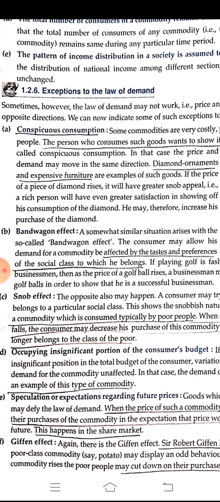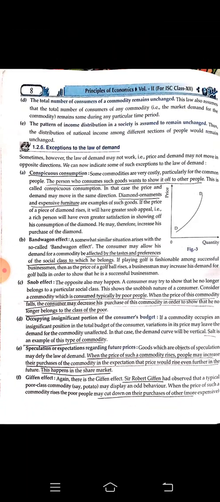We have associated a few products, companies, and brands with a higher class, and we think that if we start using them, we will also belong to that community. So in this regard, we will have an upward sloping demand curve. The demand for iPhones is really high, but just to show off, we can start buying those. It is the same matter as conspicuous consumption.